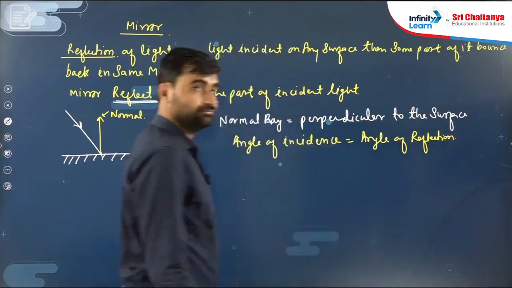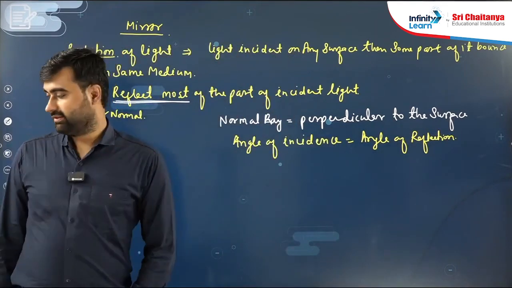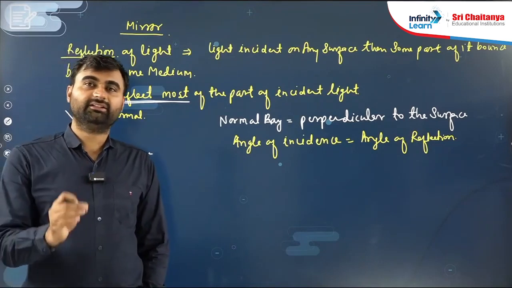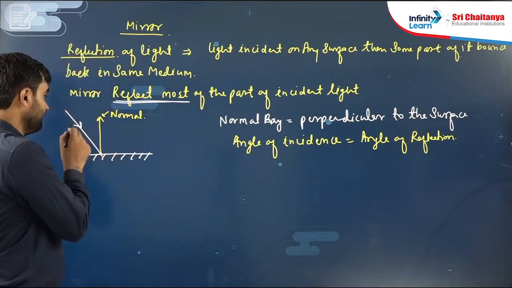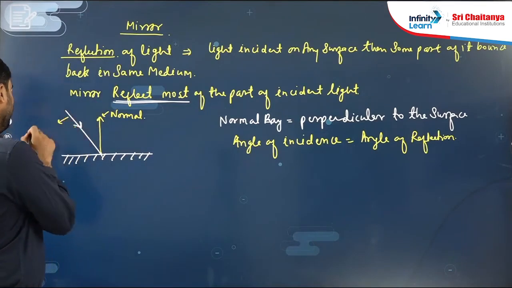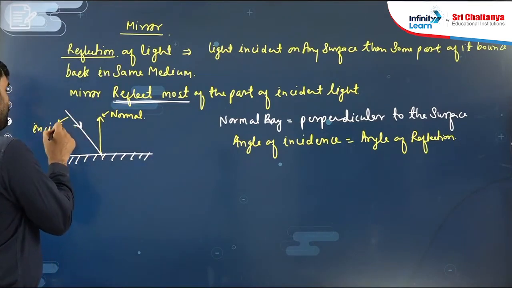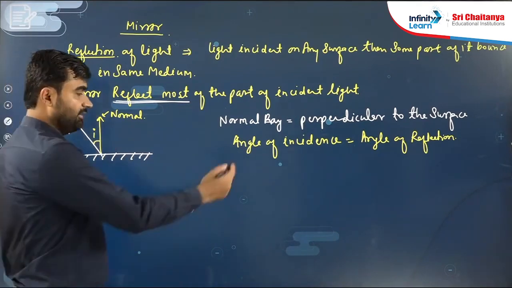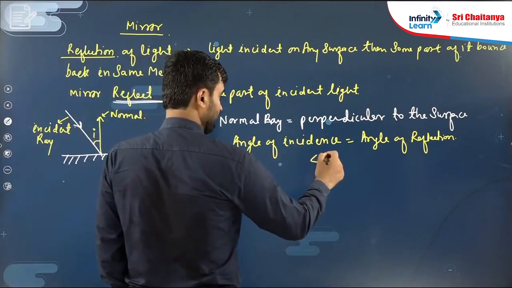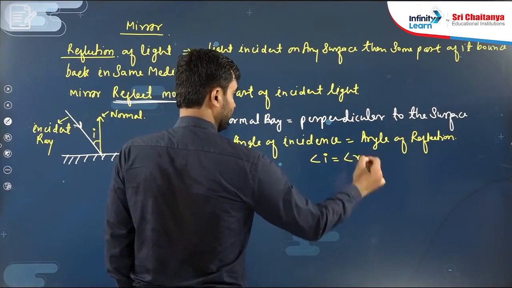What is the angle of incidence? The angle made by the incident ray with the normal. This is the normal, this is the incident ray, and this angle is the angle of incidence. We represent it by i. The angle of incidence is i, the angle of reflection is r.